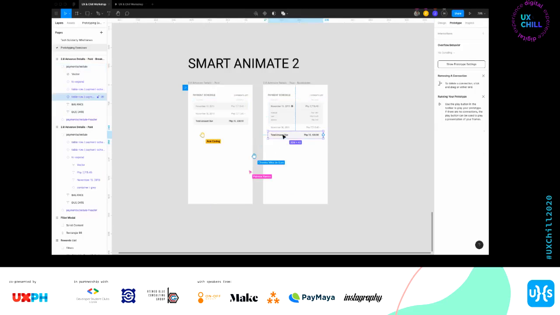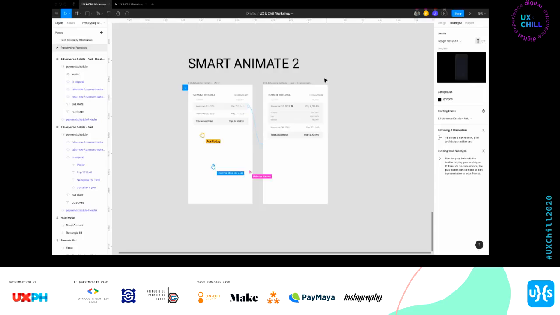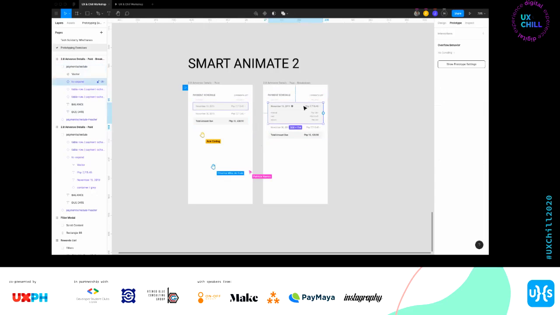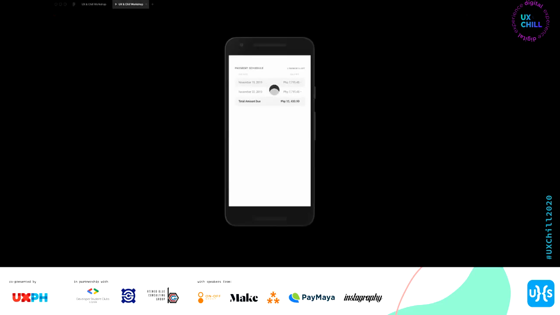Let's put this back. Then, when you test it out, yun. So, mukha na siyang nag-expand. Then, you do the same if you want to collapse.